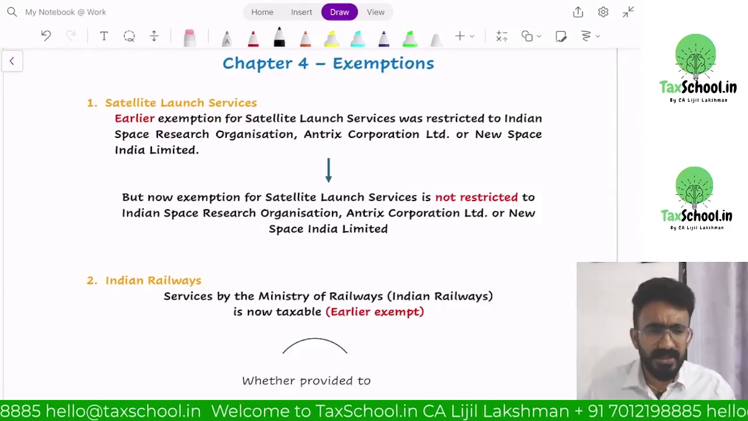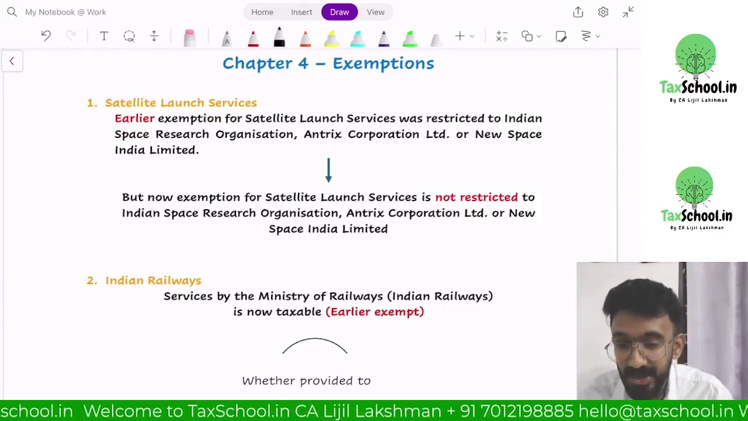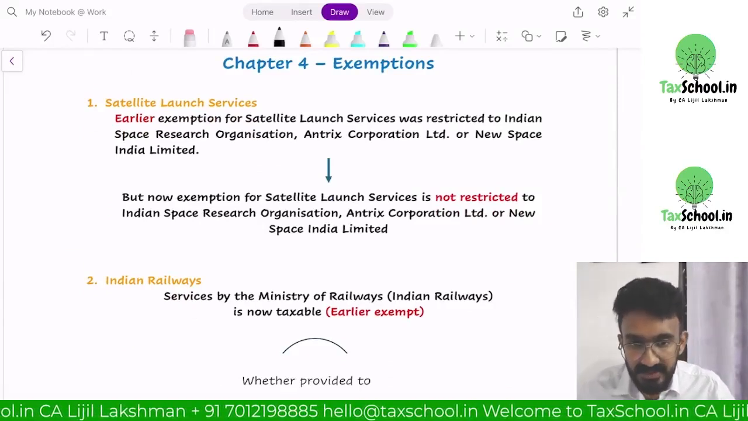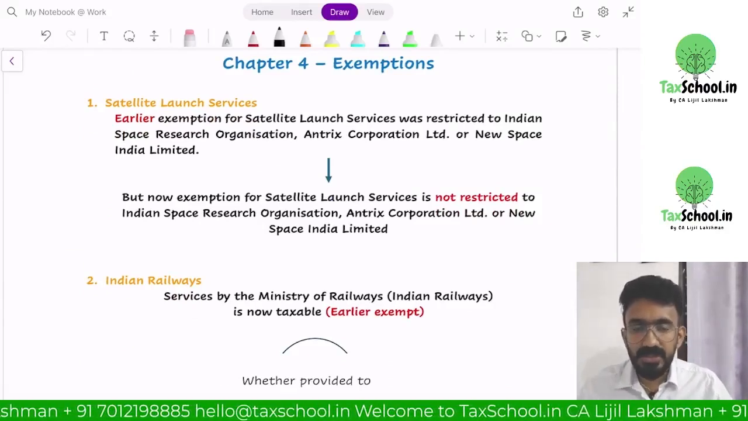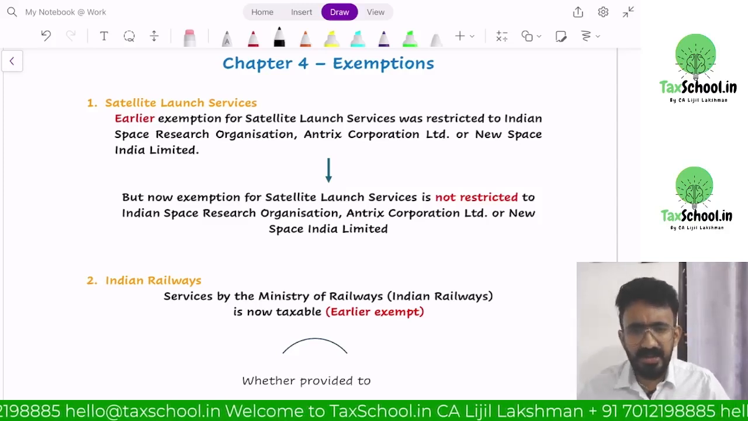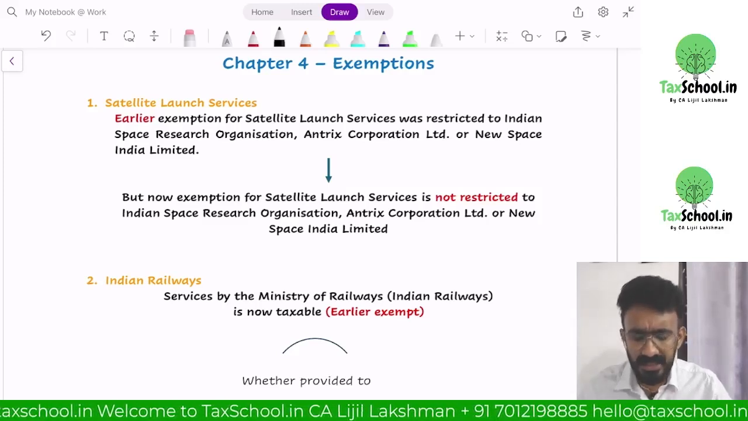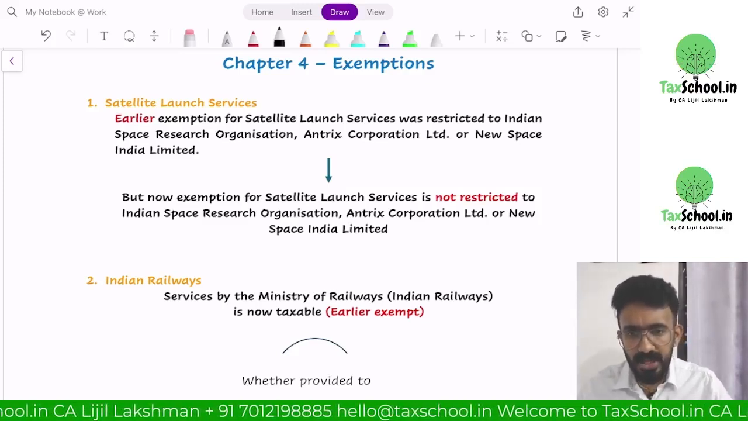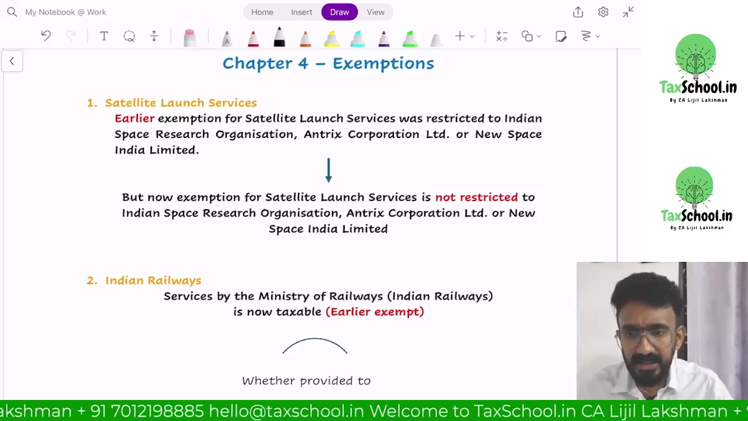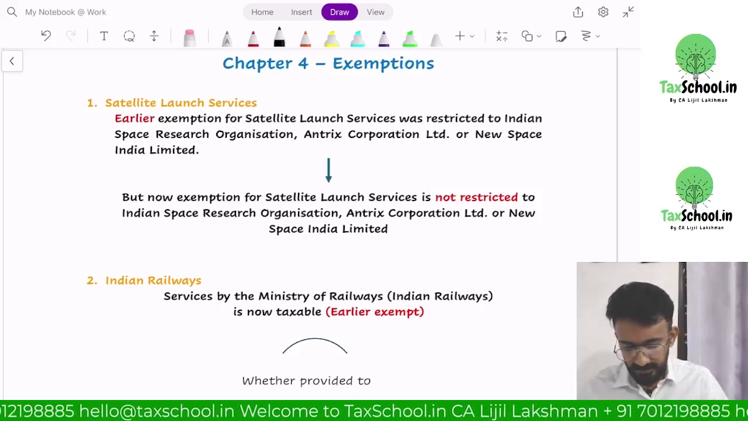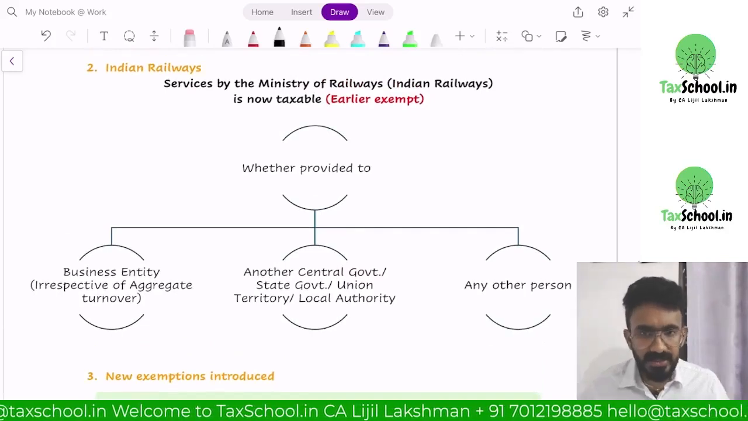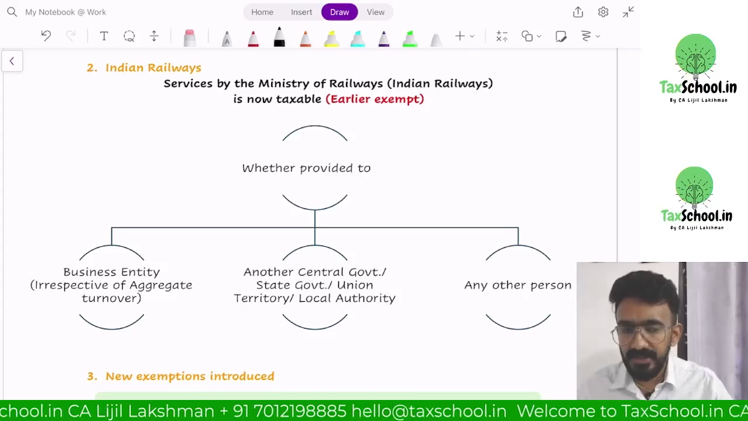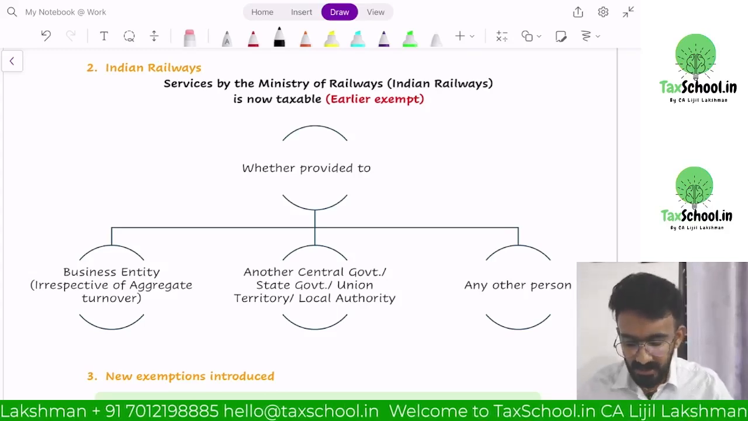Now there are very small amendments in exemptions. It says satellite launch services in the past were exempted only if given by specific organizations like Antrix Corporation and ISRO and all that. Now they said it's common. The exemption is now available to everybody who's providing satellite launch services. Then I've already told you this, Indian Railway services except transportation, none of them other than that will be exempted now. It's all taxable.